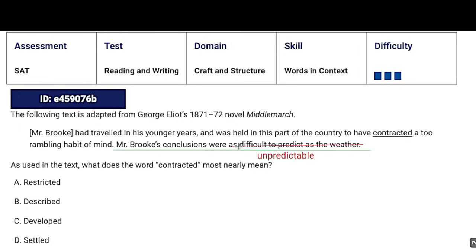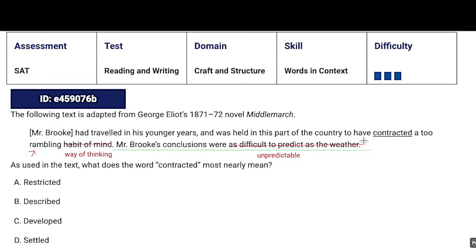So whatever comes before should lead to this unpredictability. Mr. Brooke was held in this part of the country to have contracted a too rambling habit of mind. Let's try to unpack that. What do we think habit of mind could mean? I'm thinking just like a way of thinking, right? So habit of mind becomes way of thinking. And then we have to think about rambling, right? When I think of rambling, it's when you go on and you're not really getting to the point. So a rambling way of thinking would be unpredictable.